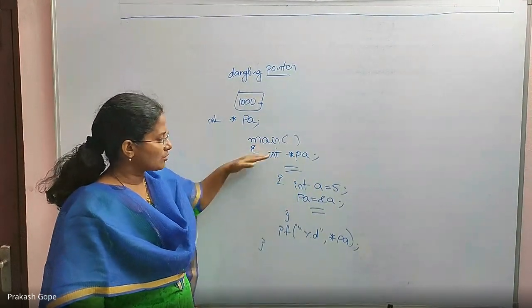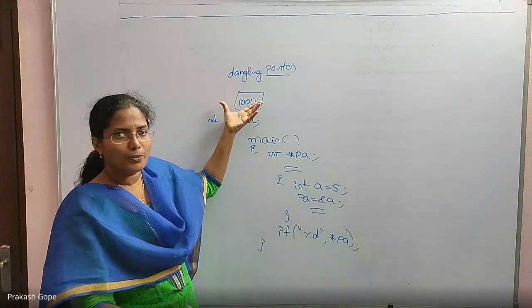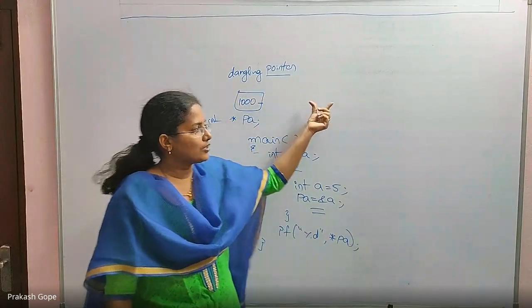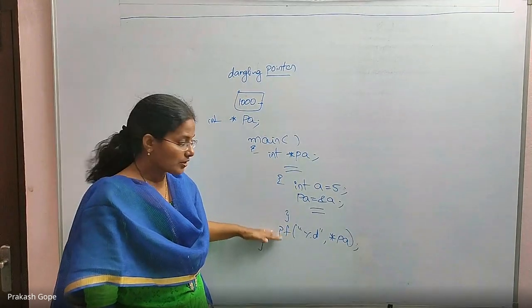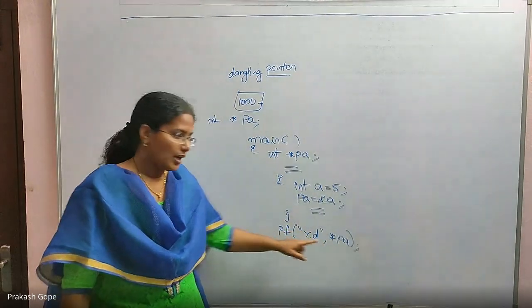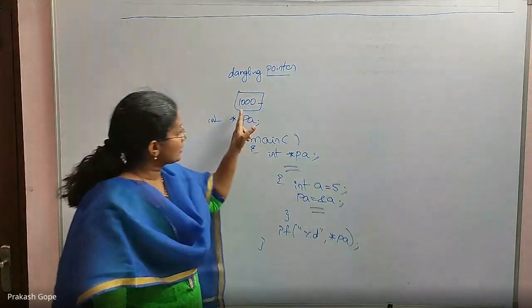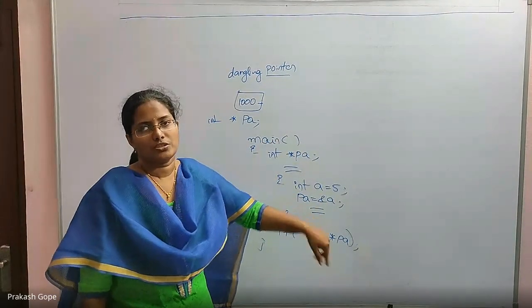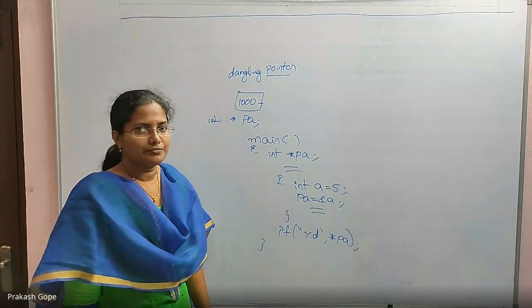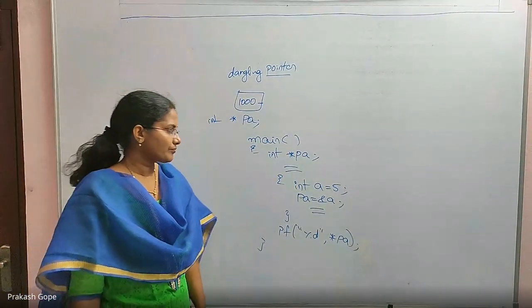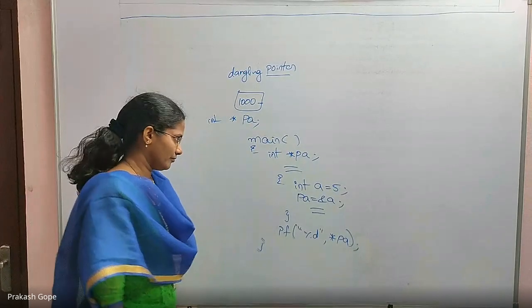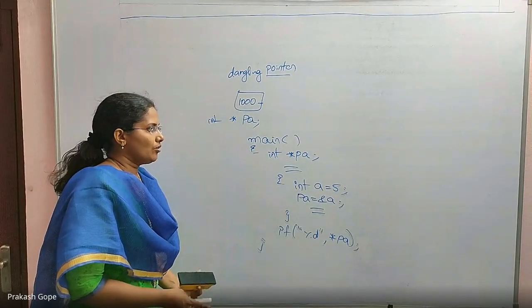PA is in this block, so this is in your process area, and you are holding the address of a memory location which is not in your process area. And you are trying to dereference that location, which is wrong. You should not do it. This is a dangling pointer. Fine. Till now, everything is clear.